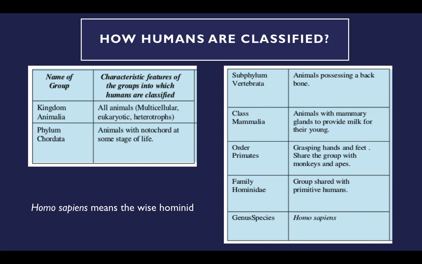That is, we can hold and grasp things. But some animals cannot hold, they can just walk, okay. So they don't have proper fingers to hold. So those animals that can grasp with their hands and feet are called primates. And family, they say Hominidae, that is primitive humans. I told you, right, there is some evolution thing they talk about. So according to that, they call them Hominidae. So species, they call Sapiens. Homo sapiens is the scientific name for humans. It means wise hominid, that is those who can think, okay.